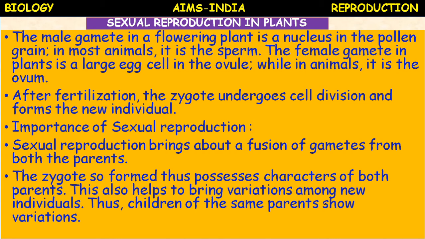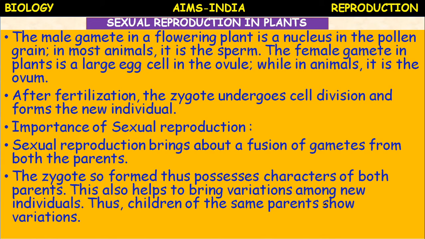So this also helps to bring variations. Variations means changes among the new individuals. Thus the children of the same parent show variations. So hybrids are produced by this sexual reproduction.